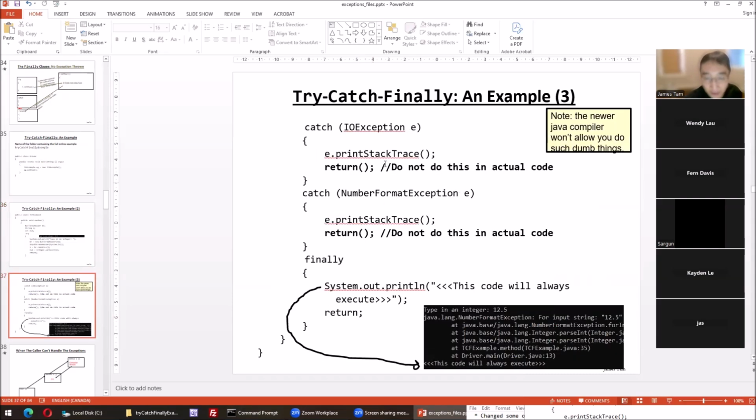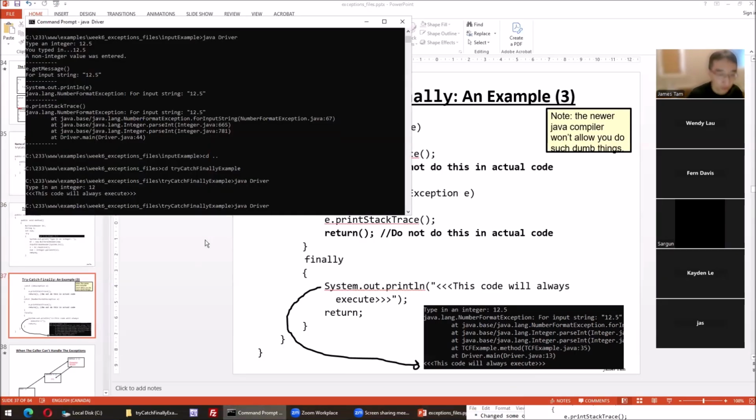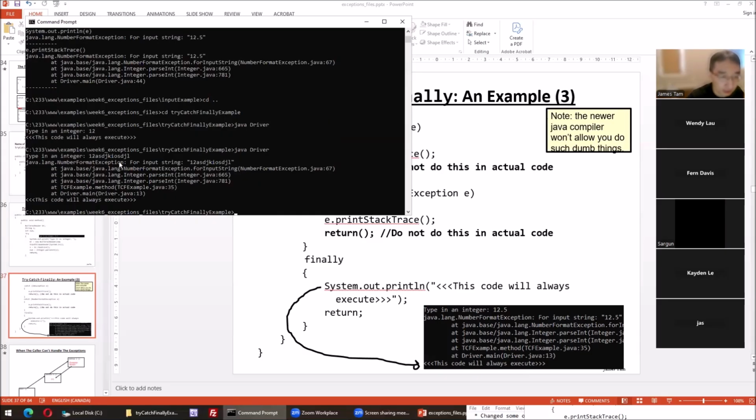What if an exception occurs? This one I can't duplicate, this one I can duplicate. Enter a non-integer value. We have all the other previous information proved again. It always appears. Now, with this in mind, don't try and bypass the system, but I'm trying to say, why do you need a finally?